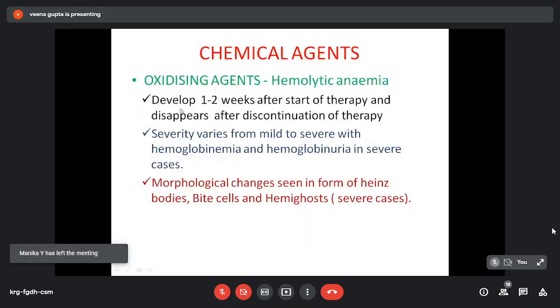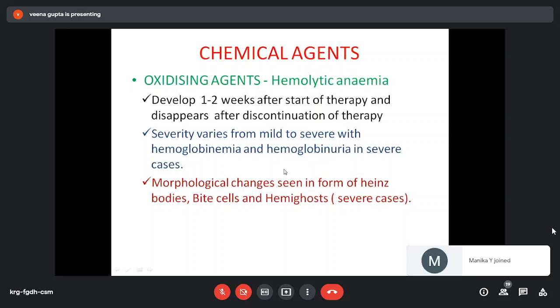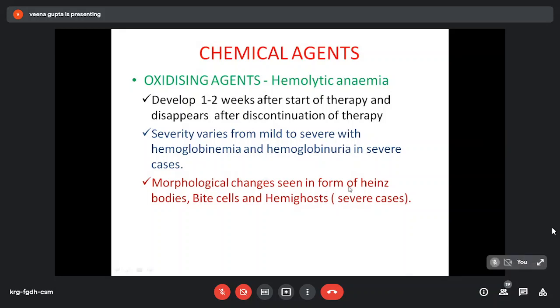So in this, hemolytic anemia develops 1 to 2 weeks after start of therapy and disappears after discontinuation of therapy. Severity varies from mild to severe, with hemoglobinemia and hemoglobinuria in severe cases.